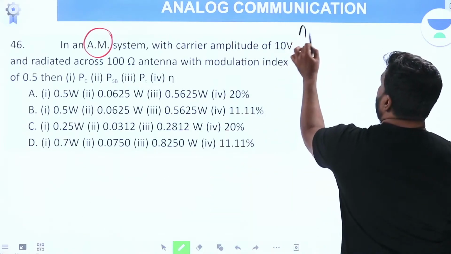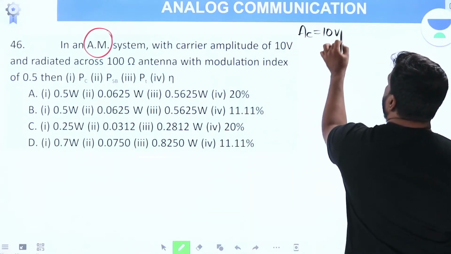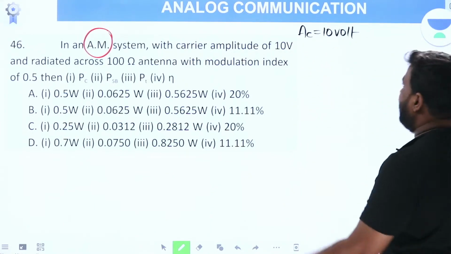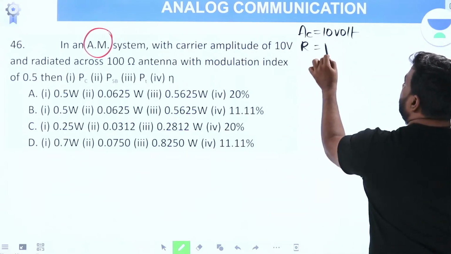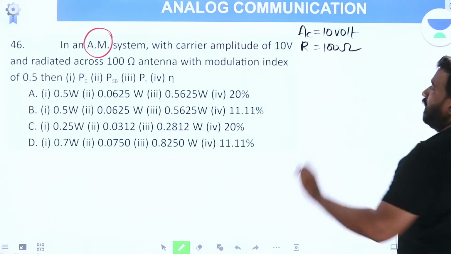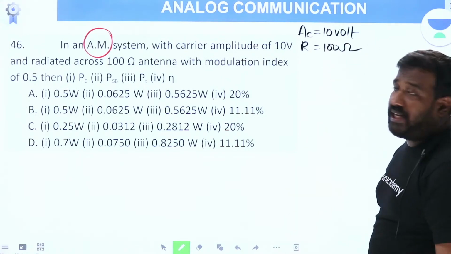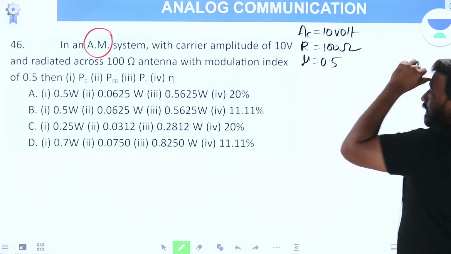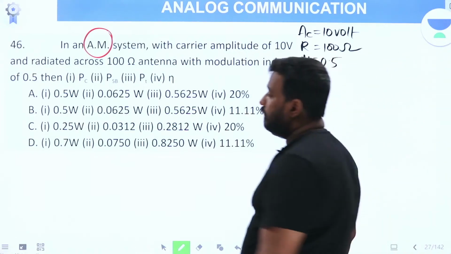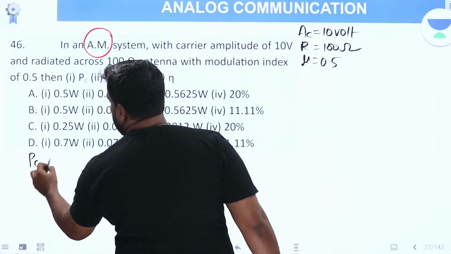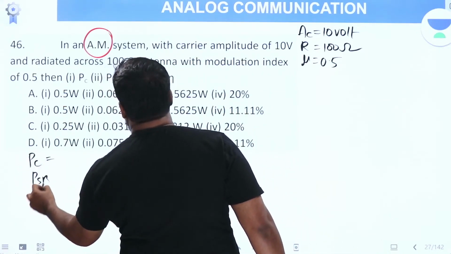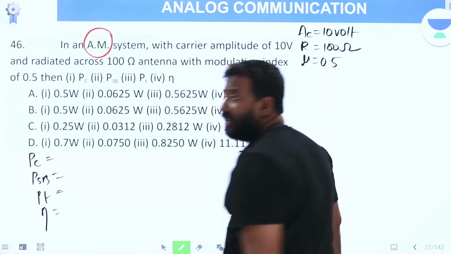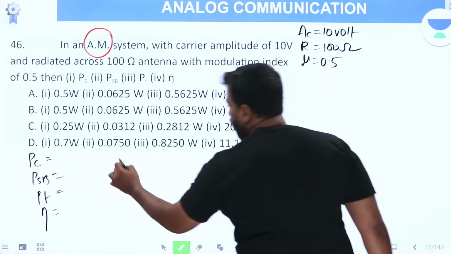In an AM system with a carrier amplitude of 10 volt and radiated across a 100 ohm antenna with modulation index 0.5, it is asking to calculate carrier power, sideband power, total power and efficiency. Very simple, am I right? We'll do it one by one.